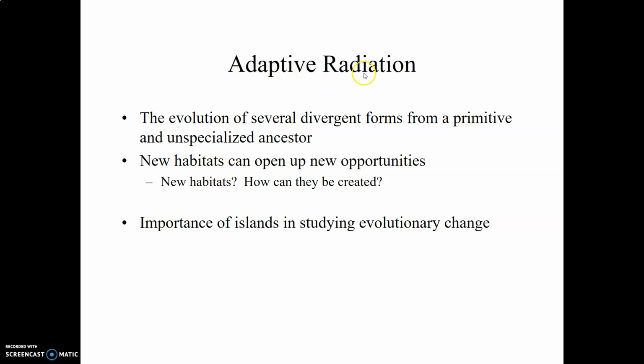So in adaptive radiation, you have a very primitive, unspecialized ancestor that suddenly finds itself in a brand new environment with a host of new environmental challenges. Well, many times this can lead to rapid speciation, and this is sometimes called adaptive radiation.